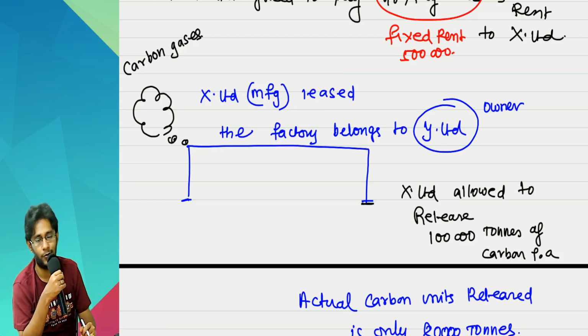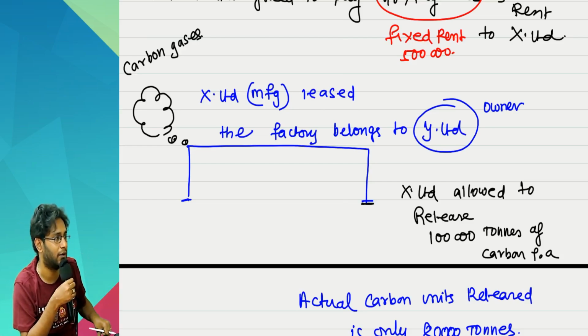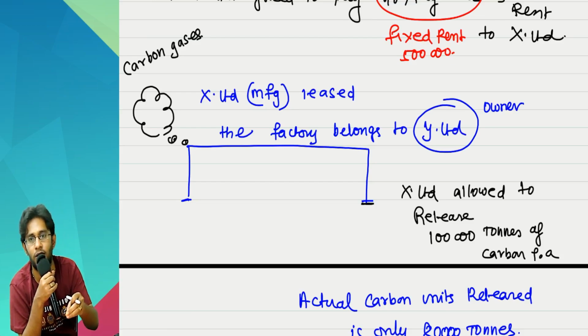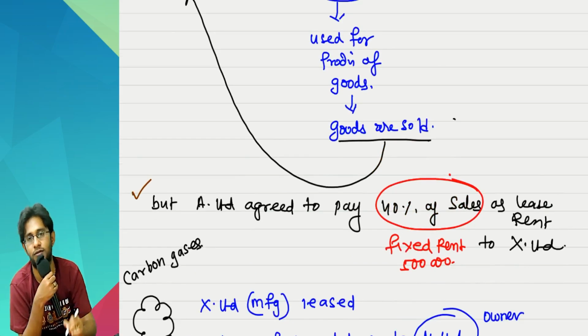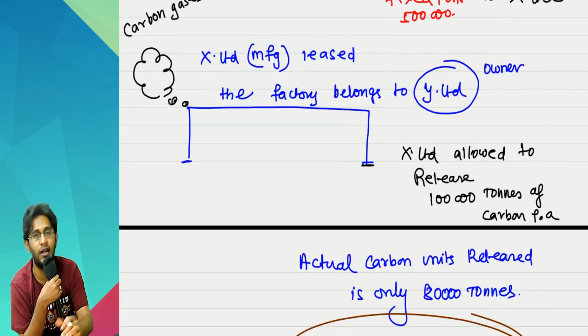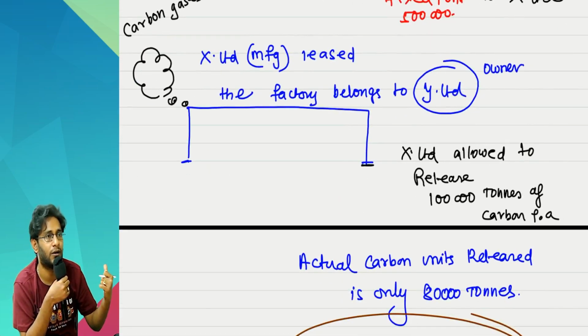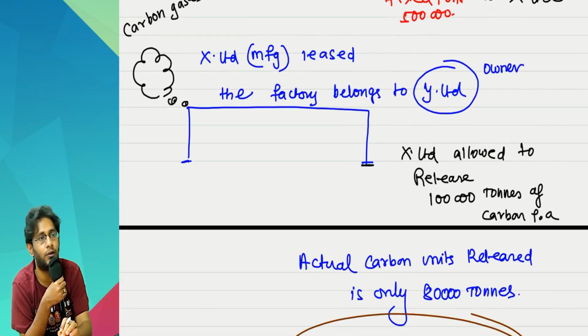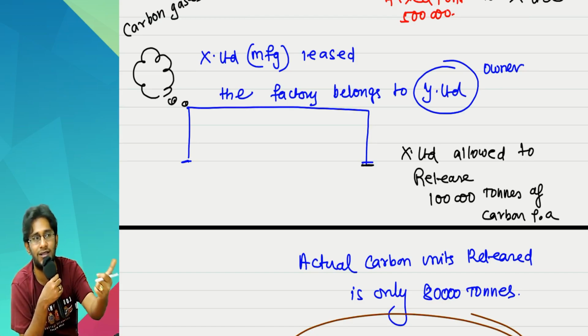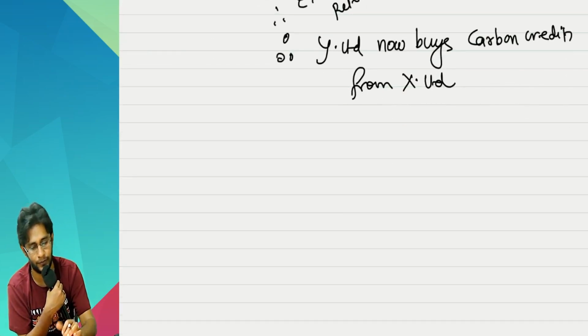Who is Y Limited? Y Limited is the owner of this factory, but this factory is taken on lease by X Limited. The primary benefit is the sale of goods. Secondary benefits like carbon credits and all, everything should belong only to the customer. Nothing should belong to the supplier arising from the use of the asset. I'll tell you another example.